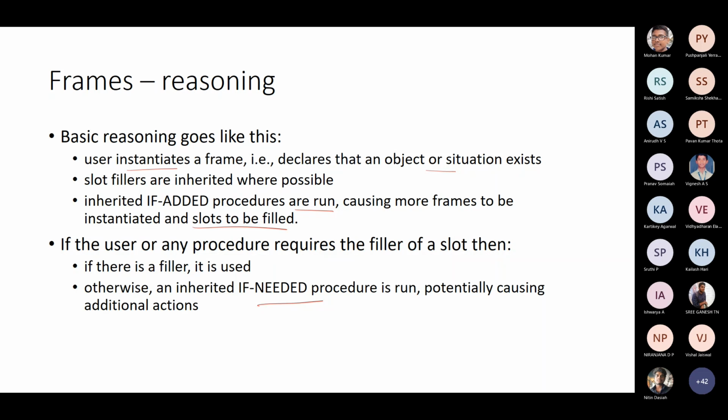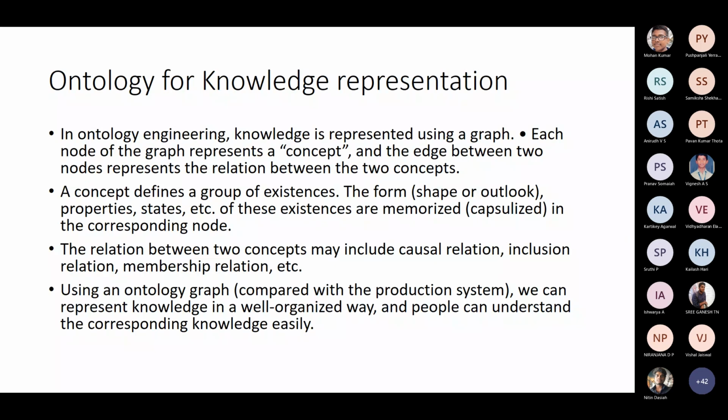This was an old system, but it has evolved so much. It is the pioneer for object-oriented representations. Later we have ontology and semantic networks, concept graphs, concept maps, all those. There are different names given to this particular graphical representation. We'll see one or two names today, and I'll mention other names also. So this is the pioneer, but it is not very useful now. It has been modified into graphical representations. Ontology is one such graph.